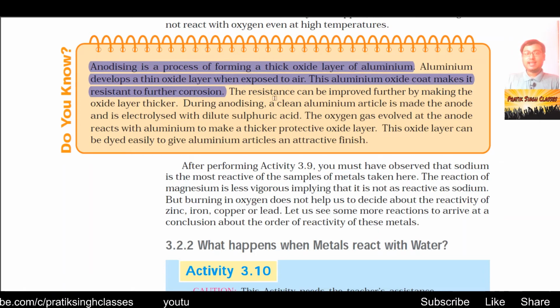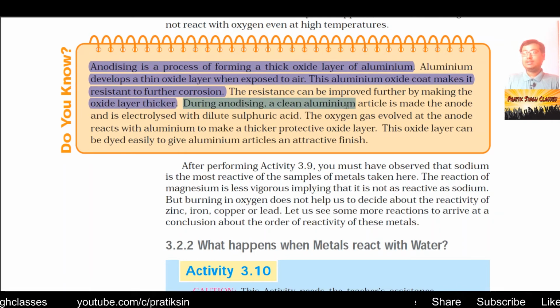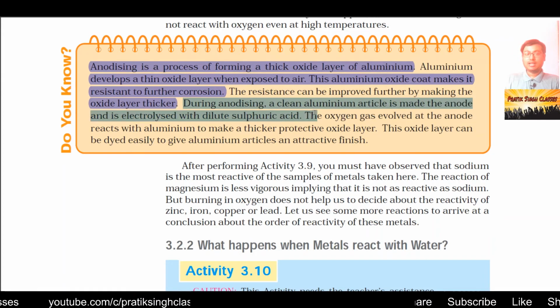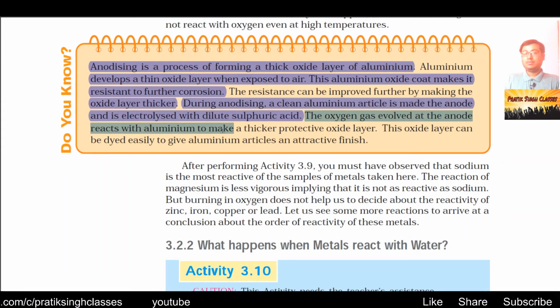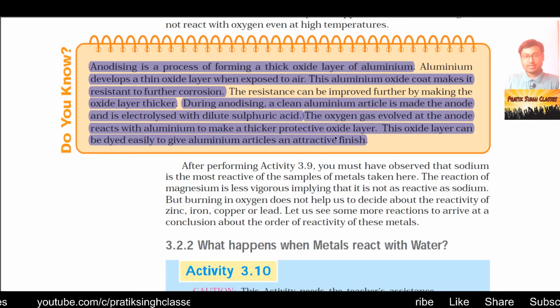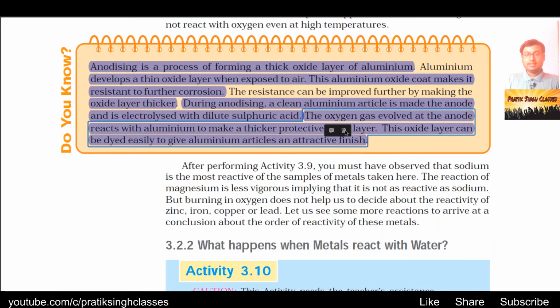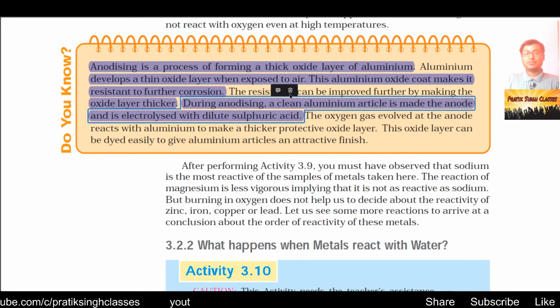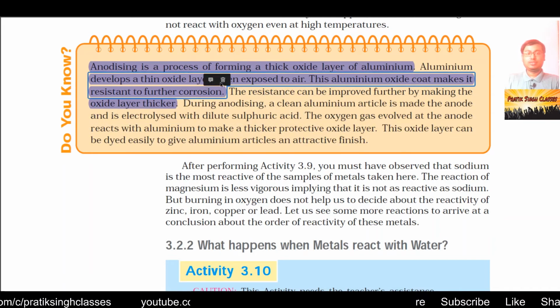The resistance can be improved further by making the oxide layer thicker. During anodizing, a clean aluminium article is made the anode and is electrolyzed with dilute sulfuric acid. The oxygen gas evolved at the anode reacts with aluminium to make a thicker protective layer, and this oxide layer can be dyed easily to give aluminium articles an attractive finish. So please keep in mind that aluminium oxide works as a protective layer against corrosion.